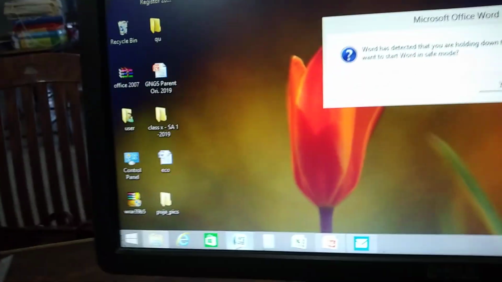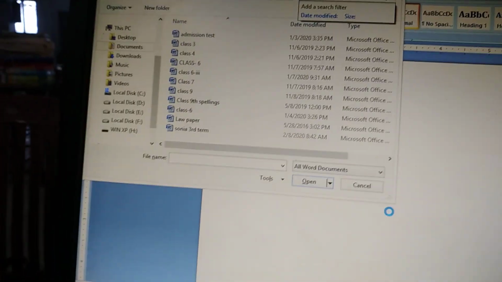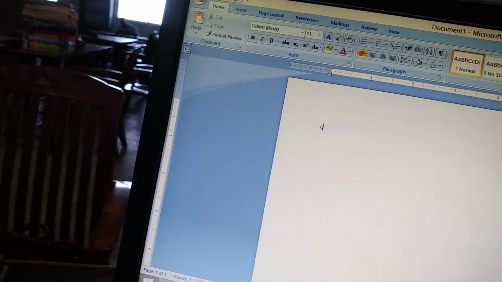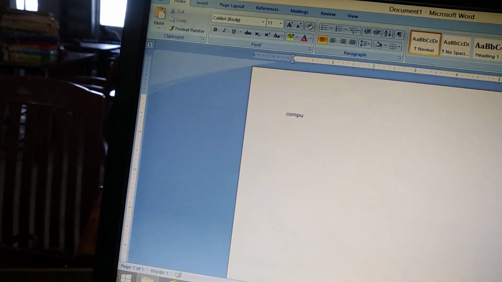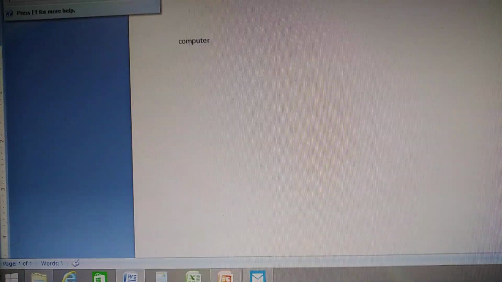Now we will see how to create a file or a folder. We start any application. Suppose we start MS Word. We do the typing here. Suppose we type anything. This is called creating a file.